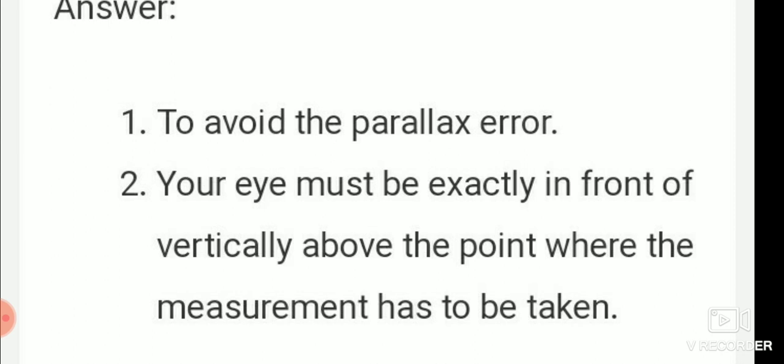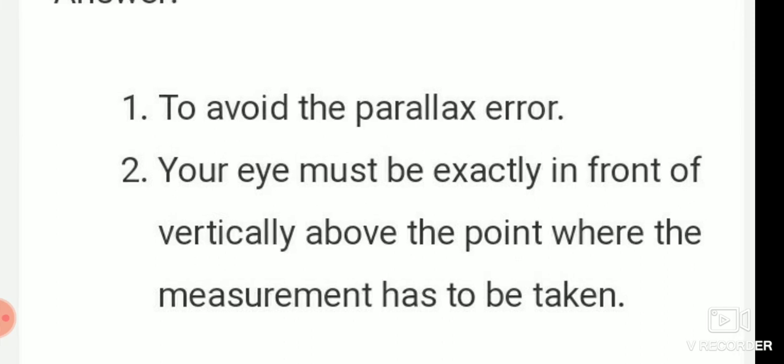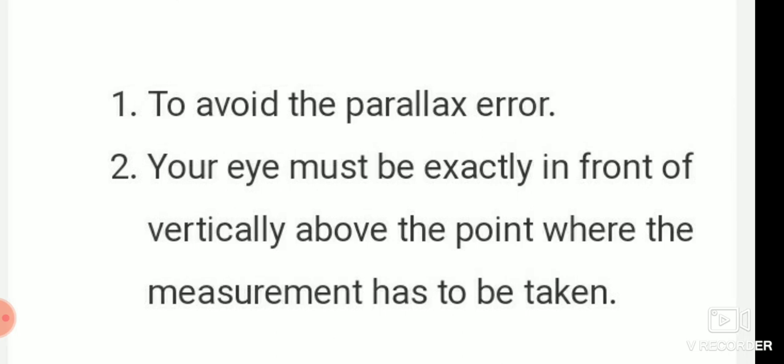To avoid the parallax error. Next, your eye must be exactly in front of, vertically above the point, where the measurement has to be taken. Okay, children, write it soon.